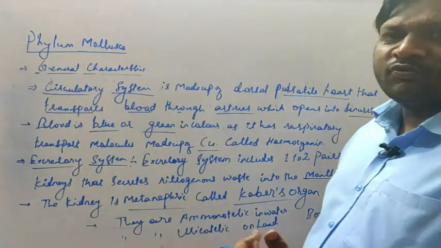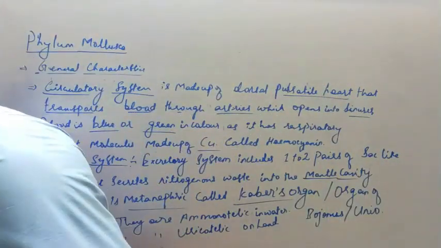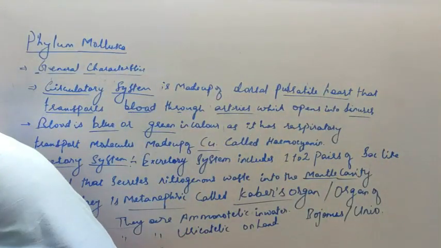Now let's move to the nervous system. What kind of nervous system they have, we'll see here.